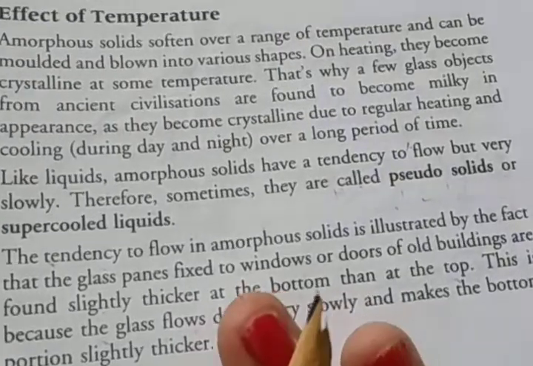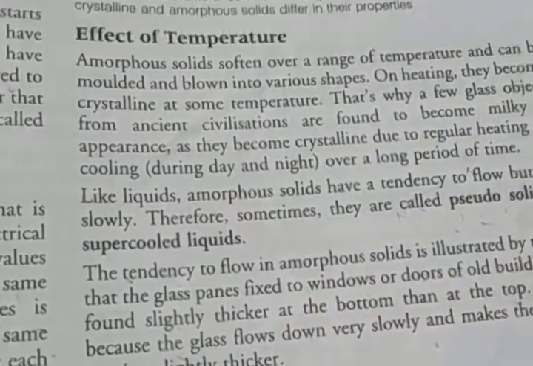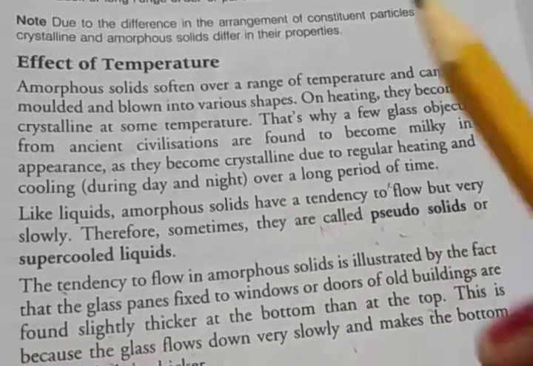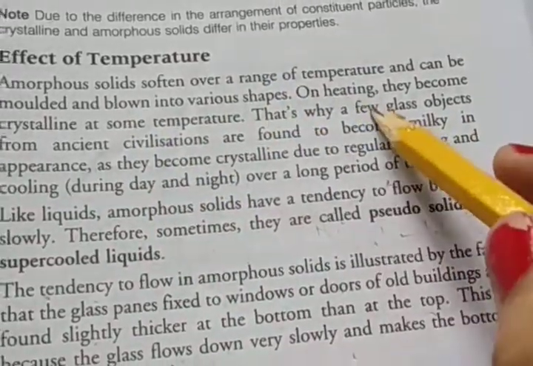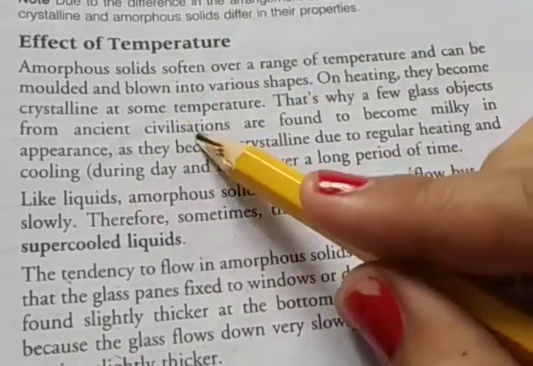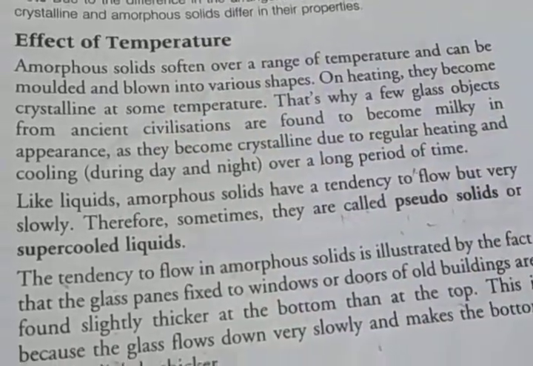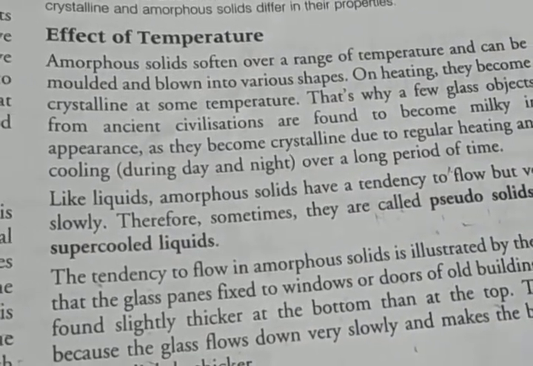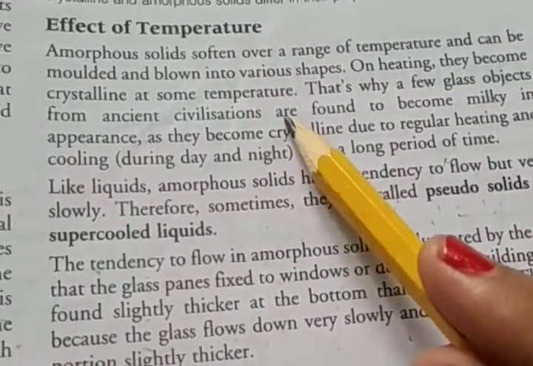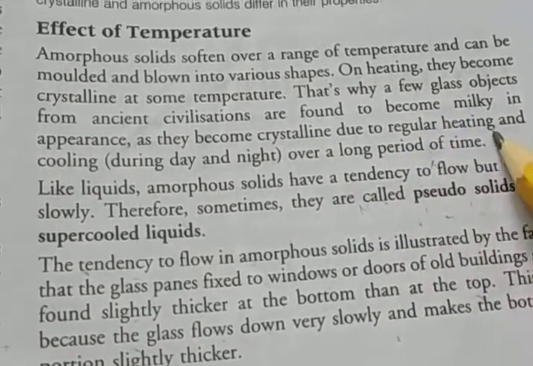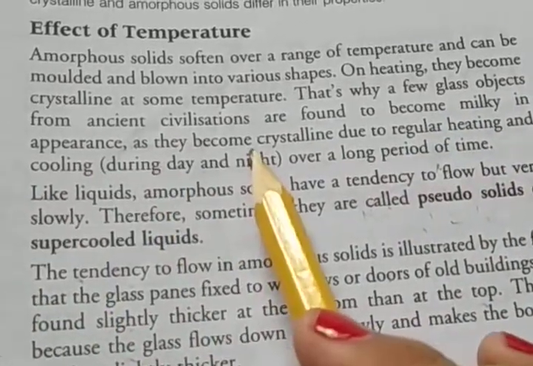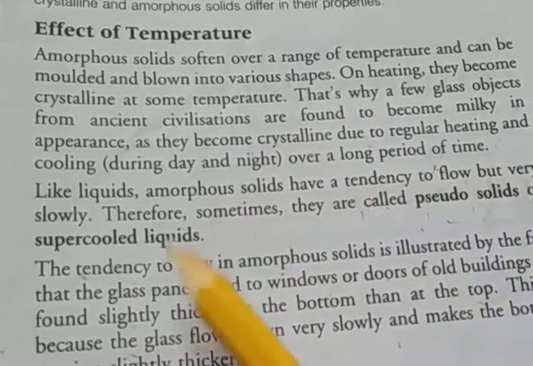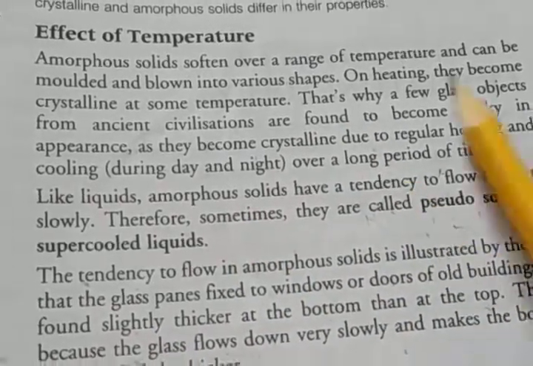So this is the main difference in the effect of temperature on crystalline solids and amorphous solids. Amorphous solids soften over a range of temperature and can be molded and blown into various shapes, and whenever heated, they become crystalline at some temperature. That's why a few glass objects from ancient civilizations become milky in appearance, converting into crystalline due to regular heating.